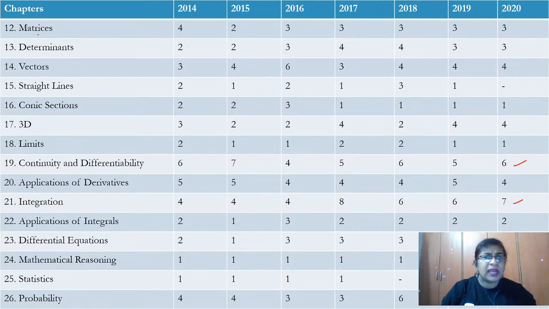We have matrices, determinants, vectors, straight lines, conic sections, 3D, limits, continuity, differentiability, application of derivatives, integration, application of integrals, differential equations, reasoning, statistics and probability. Based on each topic, which are the concepts you need to concentrate on, I've already given to you. So go through this analysis and then decide how you are going to learn and crack KCET.